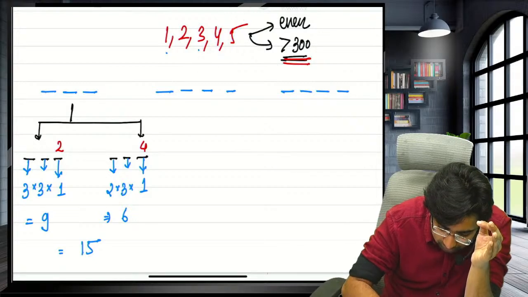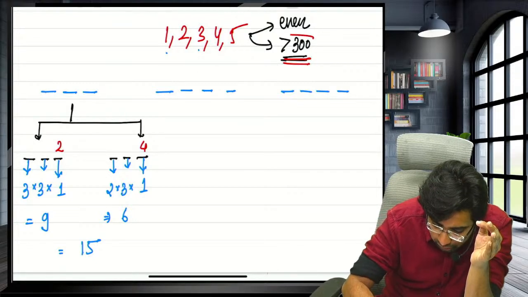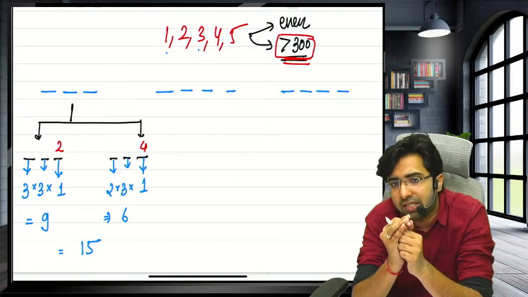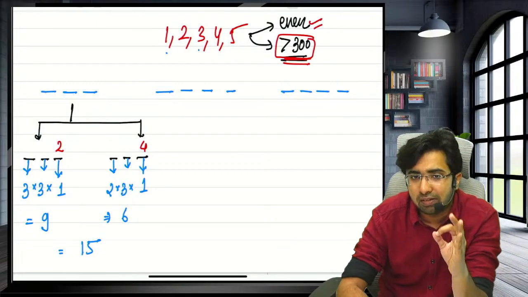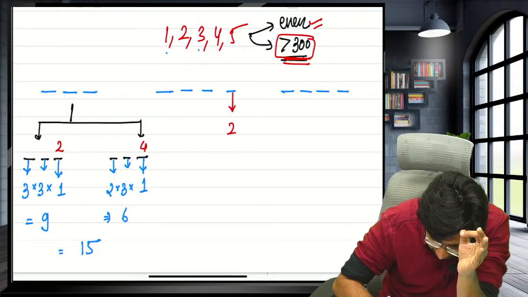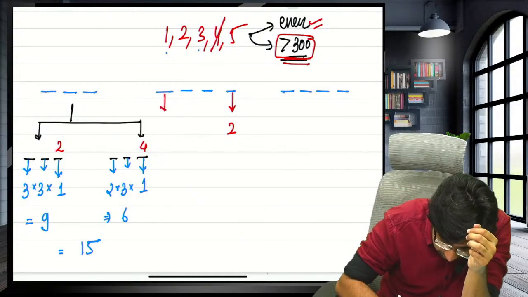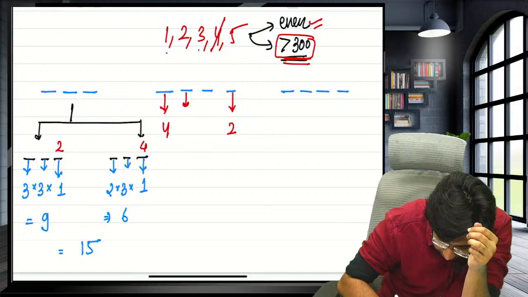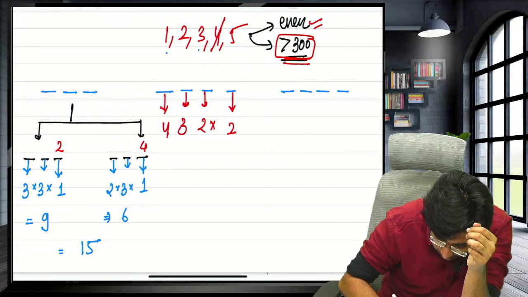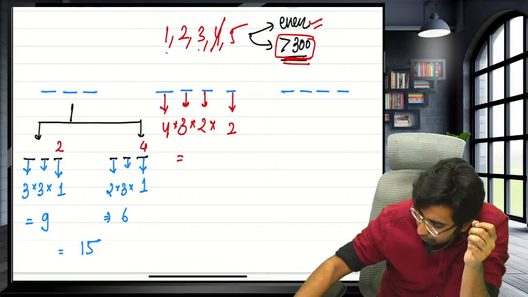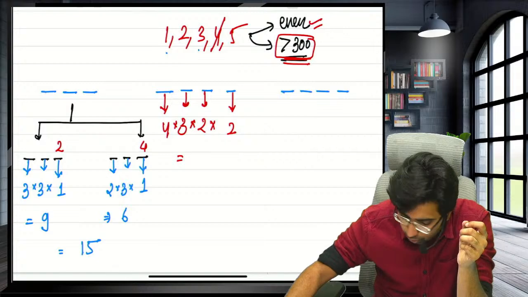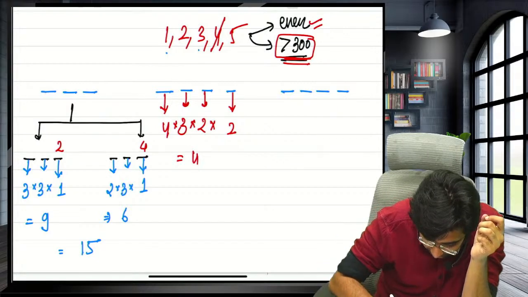Guys, now for 4 digit, we are having no issues, because if the 4 digit number starts with 1 also, it will be greater than 300. Now for 4 digit, I don't need to worry about this condition. I just need one condition, that number should be even. Now here the 2 numbers can come, either 2 or 4. Let's assume any one number has taken place. Now here how many numbers can come? 1, 2, 3, 4 numbers. Here 3 numbers, and here again 2 numbers. Multiply them to get the things arranged. 4 into 3 into 2 into 2. Guys, how much? 48 numbers.